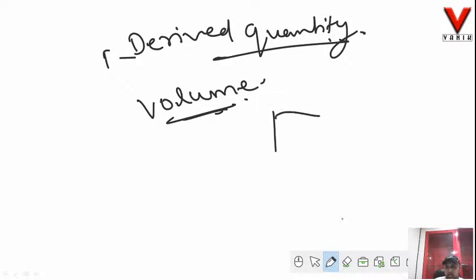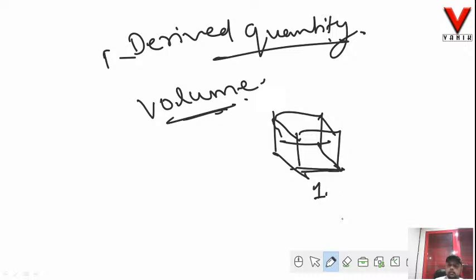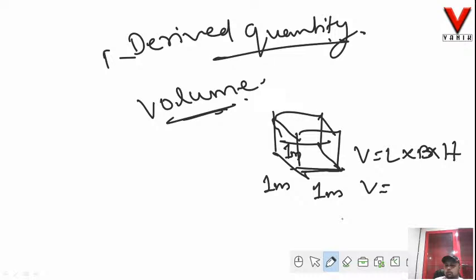I take a cube over here. So this is a cube I am having. The length is 1 meter, breadth is 1 meter, height is 1 meter. So we all know volume is length into breadth into height. So volume is 1 meter into 1 meter into 1 meter, which is 1 meter cube.